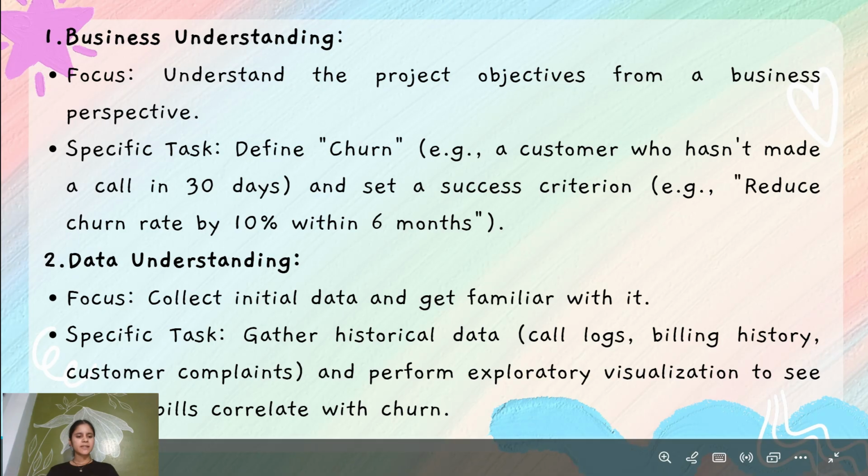The second one is data understanding. The focus is to collect essential data and get familiar with it. The specific task is to gather historical data like call logs, billing histories, customer app complaints, and perform exploratory visualization to see if the high bills correlate with churn.